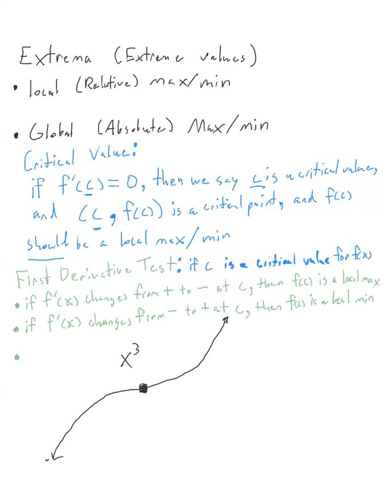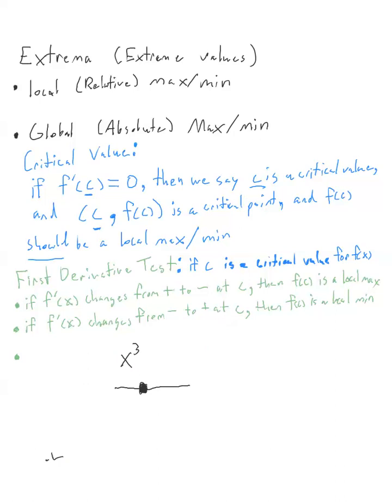However, it is not a local max or min. When we look at this value, this is not the top of a hill, because to the right we just keep going up. This is not the bottom of a valley, because to the left we keep going down. It is not an extreme value at all. However, it still would look like a critical value because our function kind of does go flat right there.